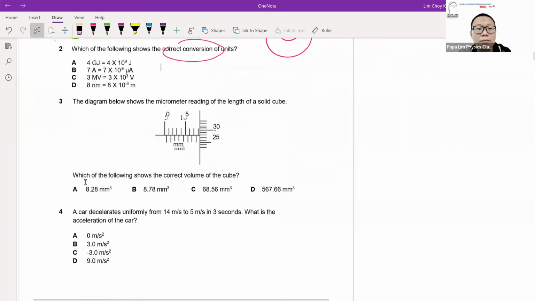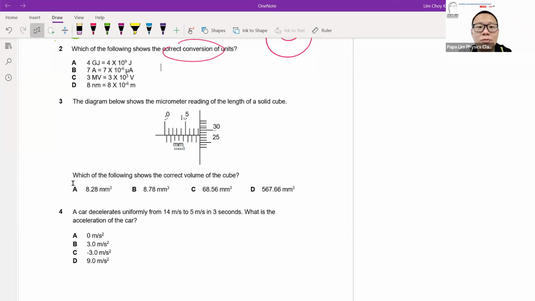Now for question 3, micrometer screw gauge. Remember, when we look at micrometer questions, the trick is not about reading the micrometer correctly. That segment is over already. All students should know how to use a vernier caliper and micrometer screw gauge correctly. That is an underlying default thing that everybody must know, so I won't be testing you. It has to be done already.